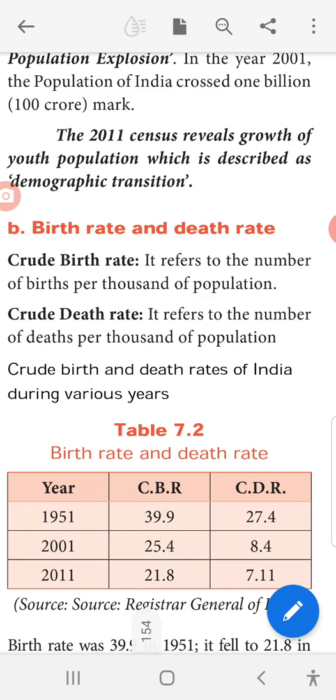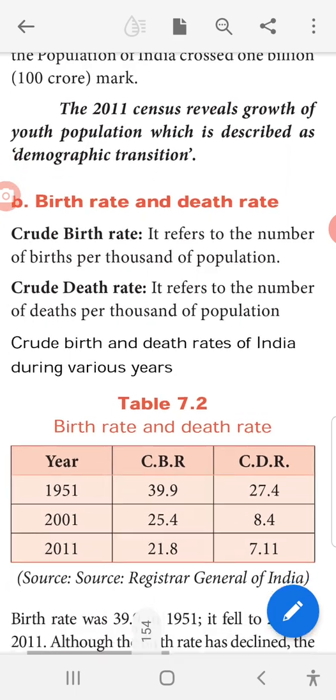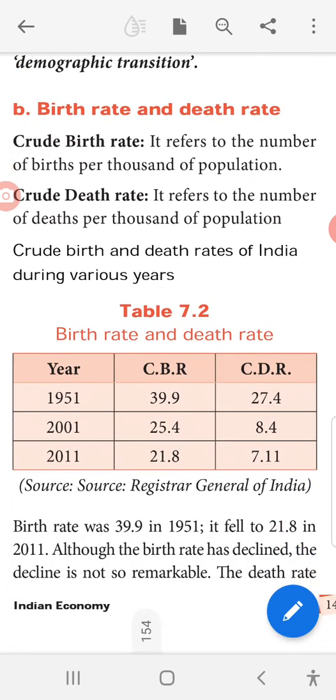Okay, birth rate and death rate. Crude birth rate refers to the number of births per thousand of population. Next, crude death rate refers to the number of deaths per thousand of population. Crude birth and death rates of India during various years: in 1951, the crude birth rate is 39.9, then crude death rate is 27.4.